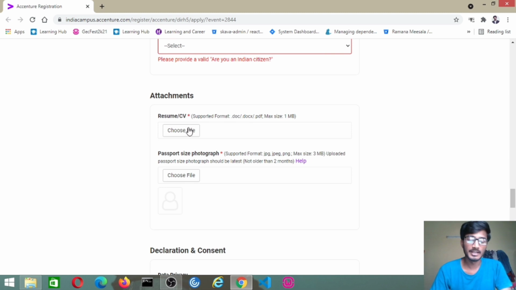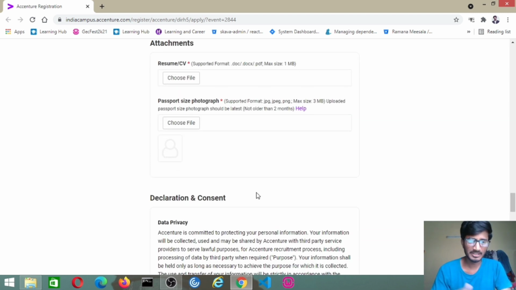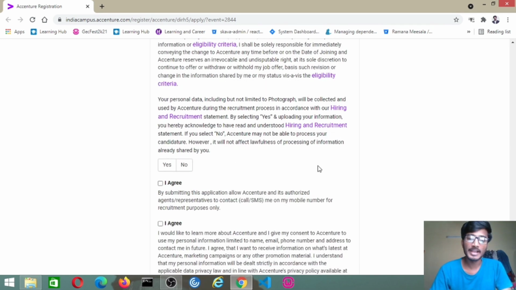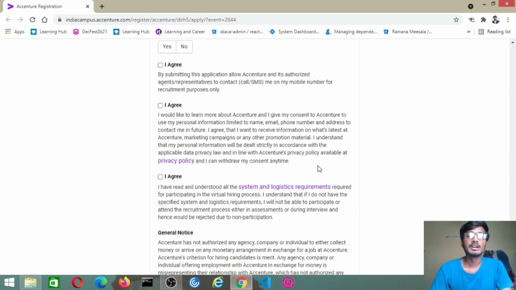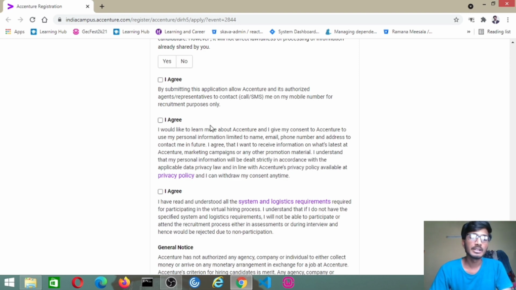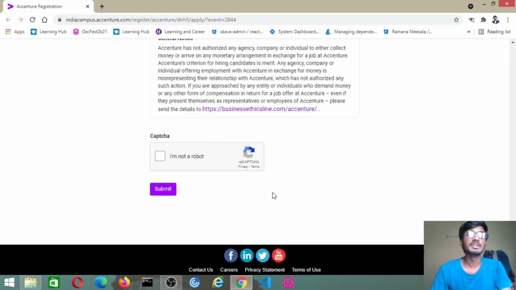Coming to the last, the resume or CV. This is a mandatory thing; you must upload it, and a passport size photo also. This is everything about the form details that they mentioned, along with the eligibility criteria and job description. This is a job at Accenture for associate software engineer. At last you have to agree to everything, and finally submit the data.